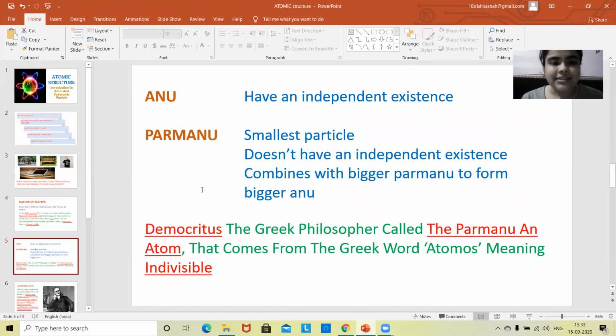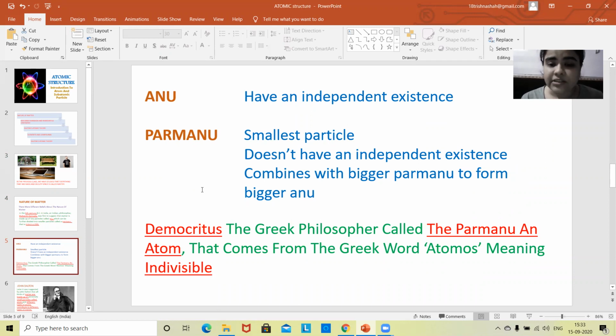Students, there is a thin line of difference between anu and parmanu. Anu is not the smallest particle of matter, but it is small in structure, and it has an independent existence. It can exist in nature. While if we talk about parmanu, it is the smallest particle of matter. Every matter is made up of the smallest particle, that is parmanu.